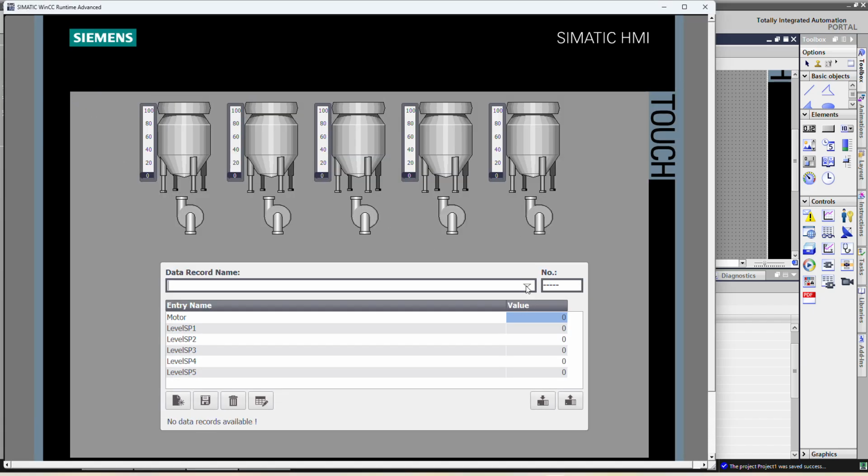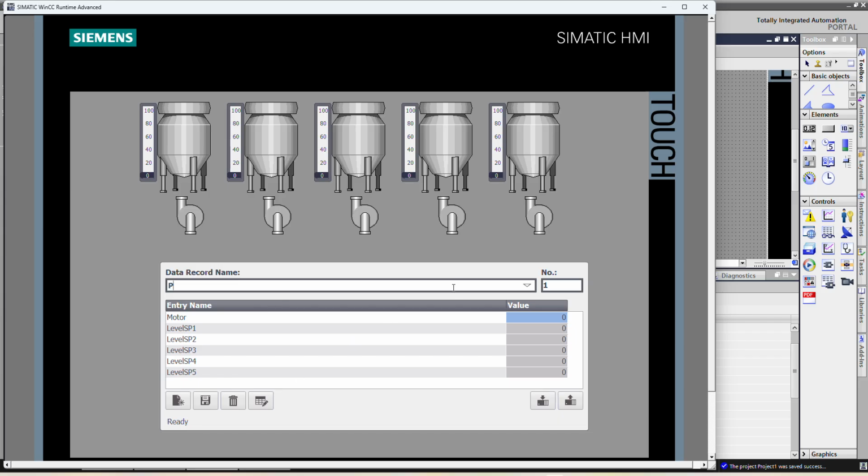Here we can click on simply new. Whatever the configuration is there, we can create a new configuration with the help of the new button. We can save the configuration with the help of the save button, we can delete it, we can download it into the PLC, we can upload it from the PLC, and this one is for the save as option.